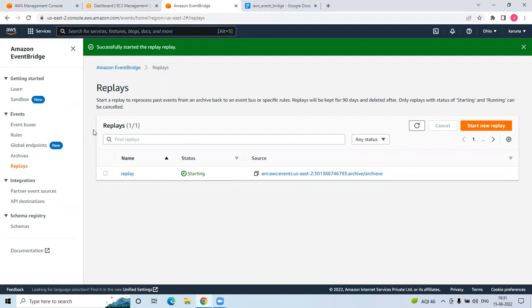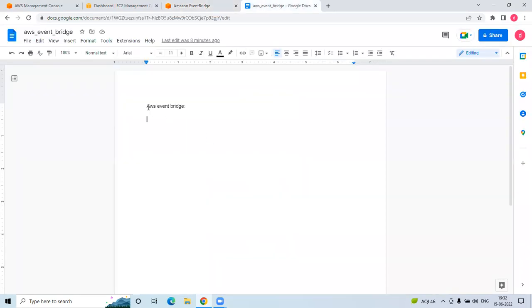So we'll see what is Amazon EventBridge. Now you are able to understand, right, what is event bus. Okay, let's say a little bit maybe confused. I will try to write once again. First, what is event bus? You have to understand what are rules, what you are specifying, source and destination, right? You should know source and destination.